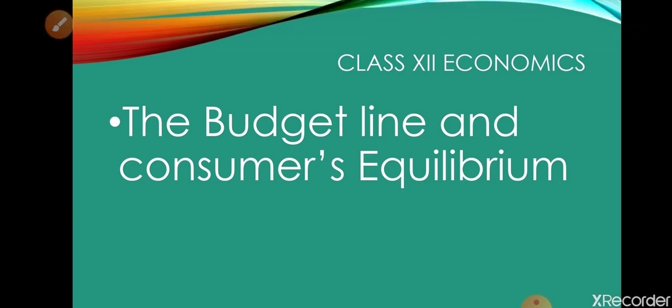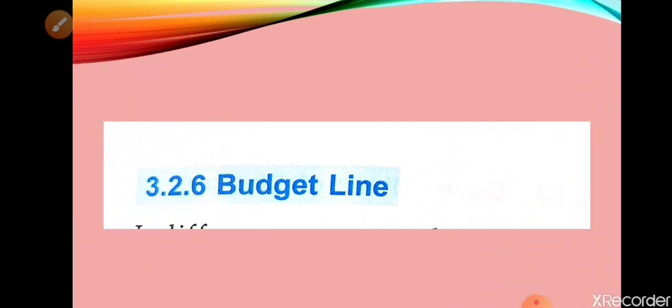Today's first topic is budget line. As you are watching in the slide, today we are going to discuss budget line. Before going to the budget line, I would like to explain what is budget. The estimate of income and expenditure is known as budget. Here we are discussing budget line, meaning whatever the consumer's expectations or options are, we will discuss them within the given income of the consumer. So let us go through the definition of budget line.